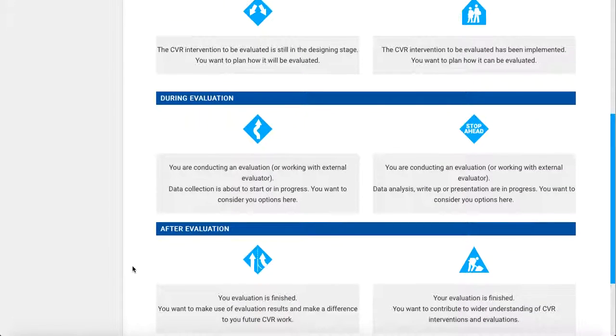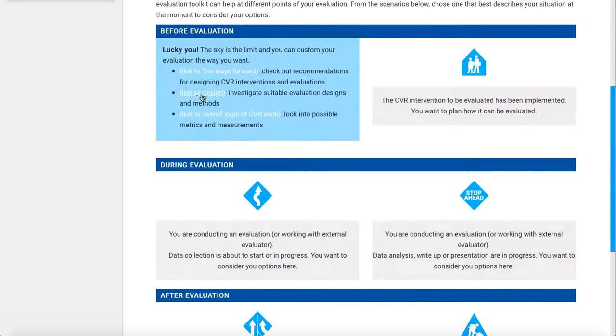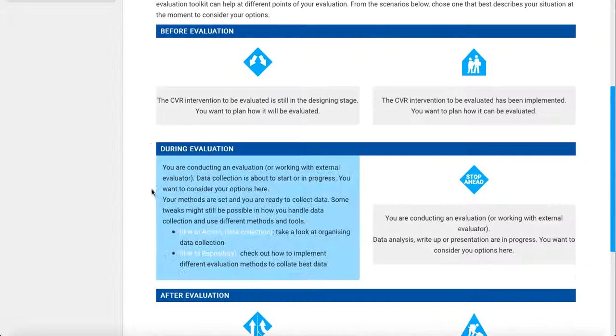In the after evaluation stage, you have completed the evaluation of your counterviolent extremism program, and you are looking to utilize your evaluation results to improve your future counterviolent extremism work and/or to contribute to the wider understanding of counterviolent extremism evaluations and interventions. By holding your cursor over each option, you will see a brief description of a sample user in that situation and links to helpful tools within the toolkit for that point in the evaluation process.